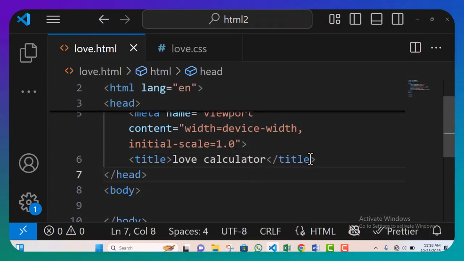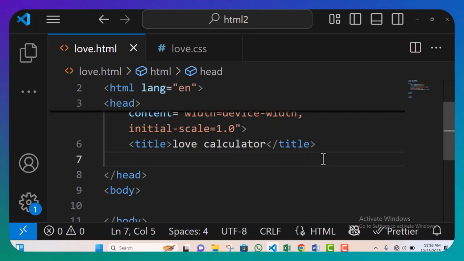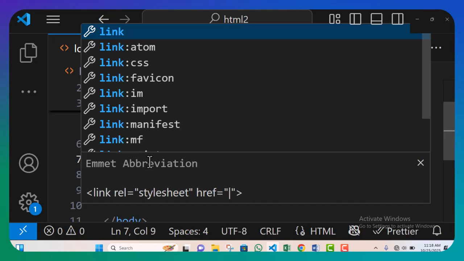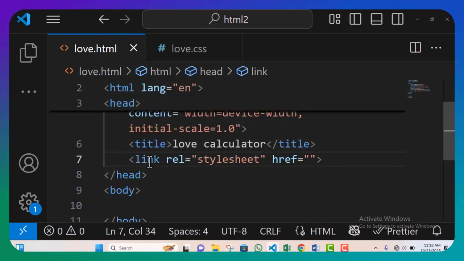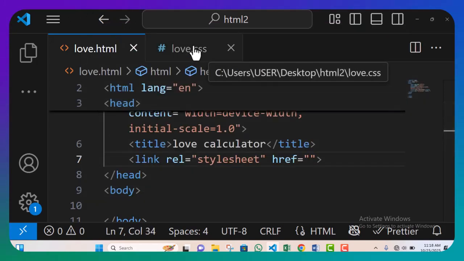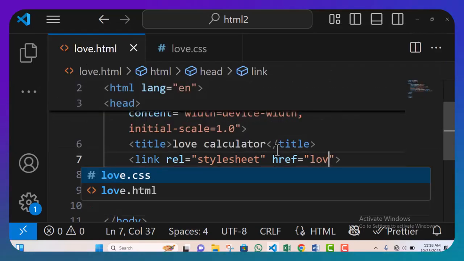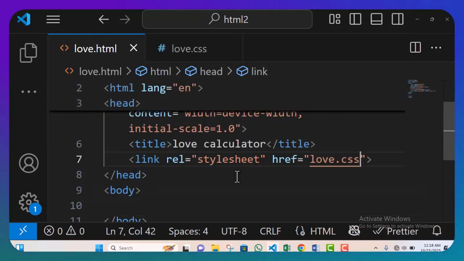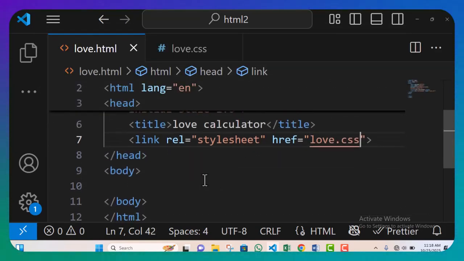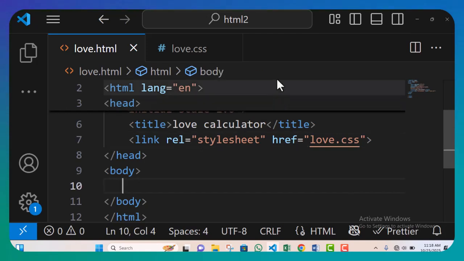All right, so then I'm going to link my CSS to my HTML. That is this CSS file. So to link it, I'm going to say link. All right, click enter. Then I will link it to love.css, enter. All right, so everything I'll be doing will be inside my body.